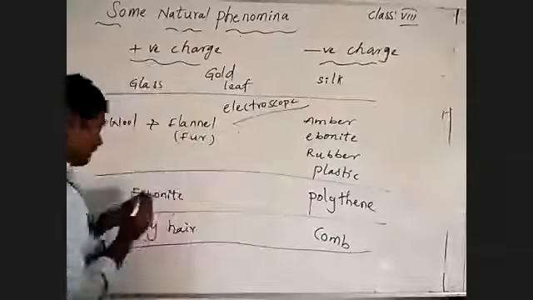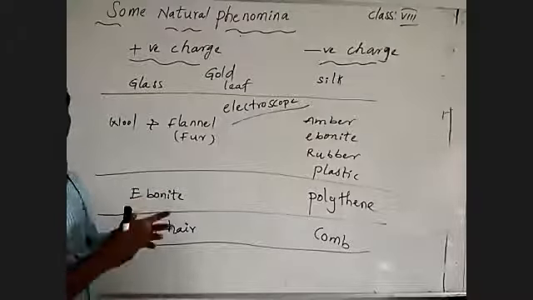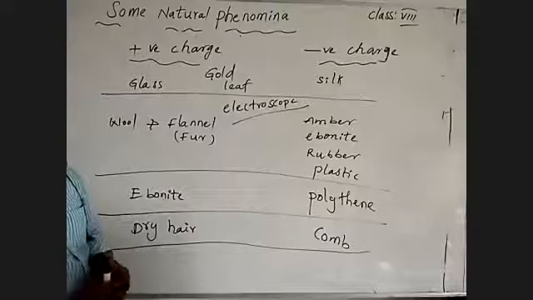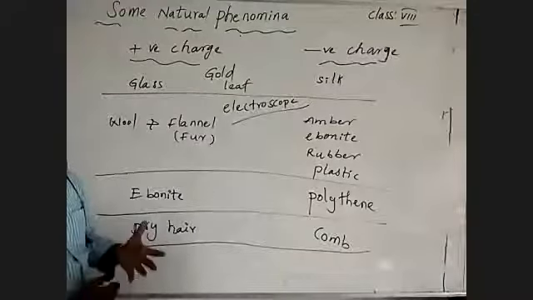That we will see in the next class: how the device works, what the conditions are, what charges are present, and by what methods the bodies get the charges. Without any method, there is no chance to get charges. We did rubbing, no? Then how the charges are transferring, and then we can explain the cause of lightning.